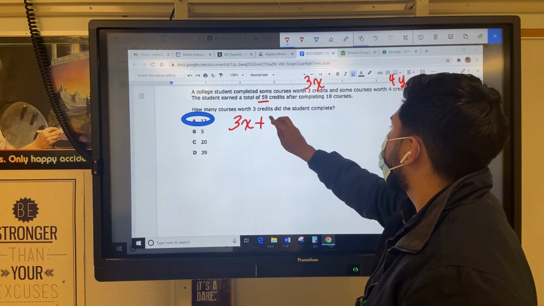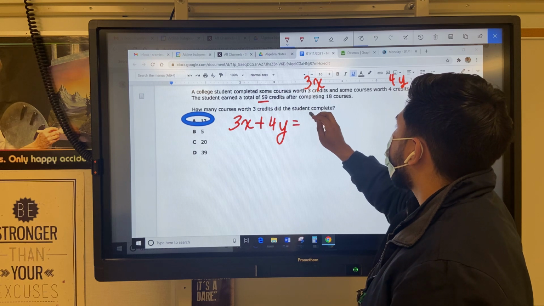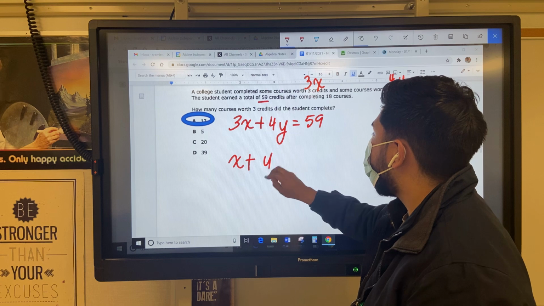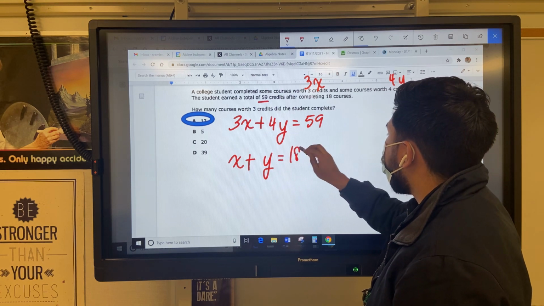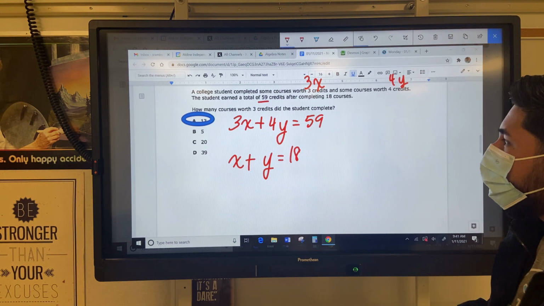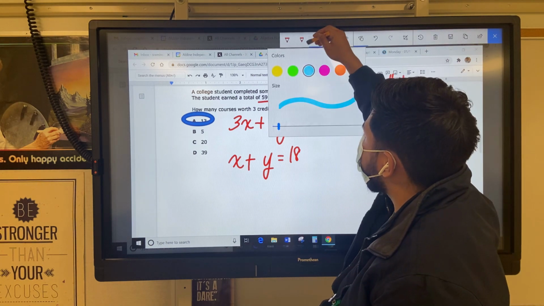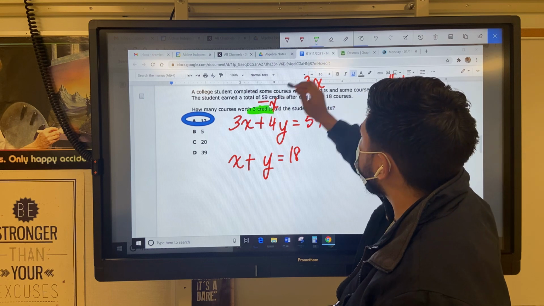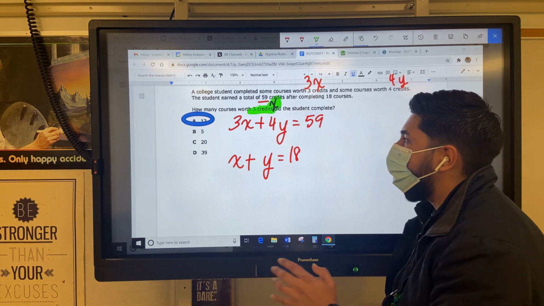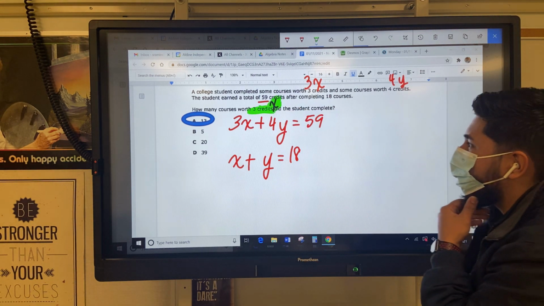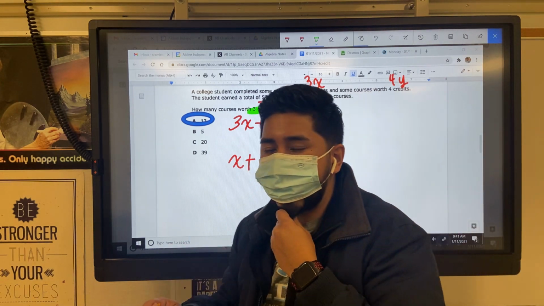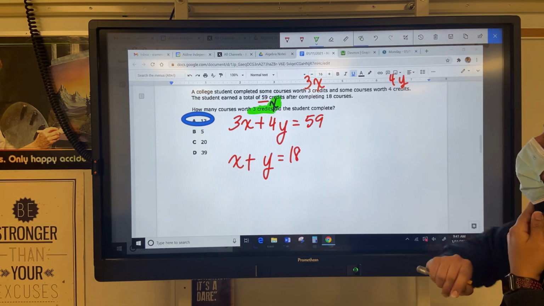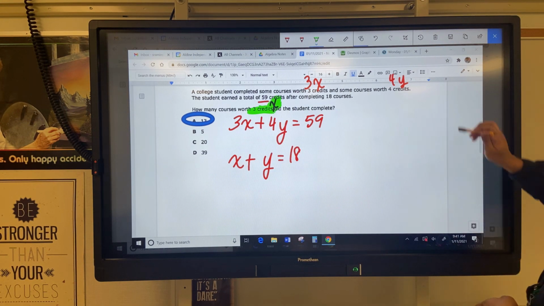3x plus 4y equals 59. And then x plus y equals 18. And then we start solving. What is the question asking for? 3 credits, which is x. So we're looking for x. Of course, like I said, you can easily graph this, find the intersection, see what x is, and it should be 13. Let's go ahead and do that real quick.